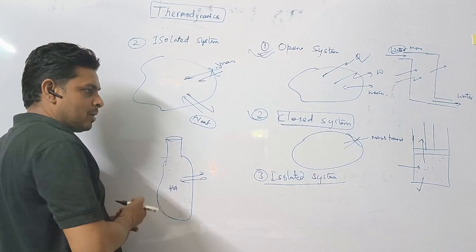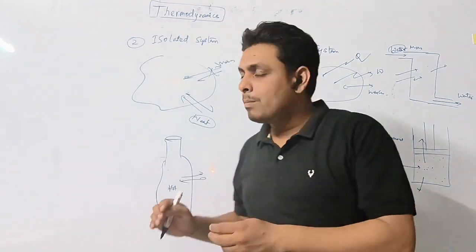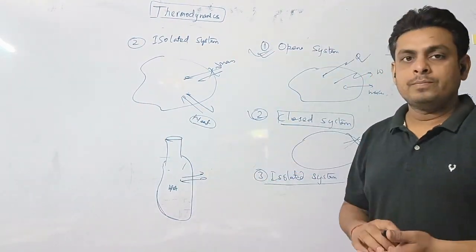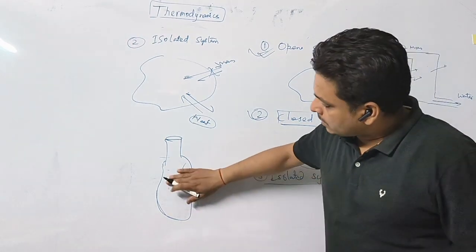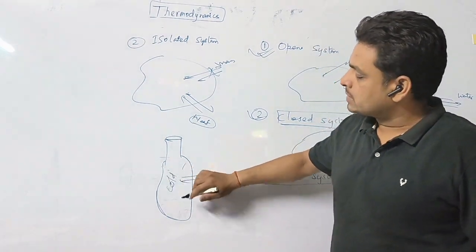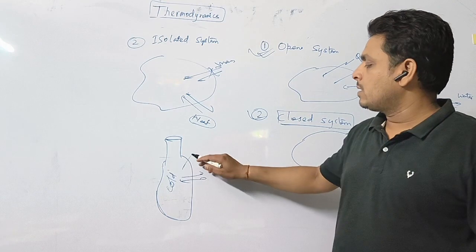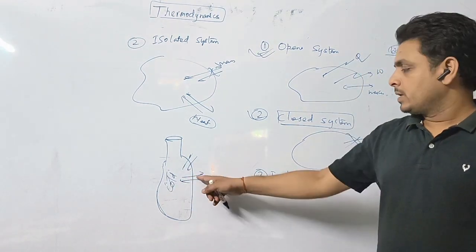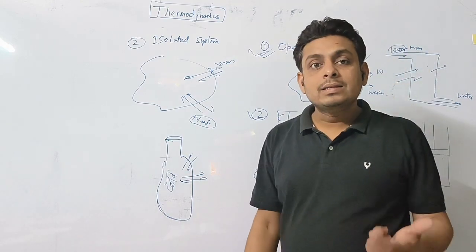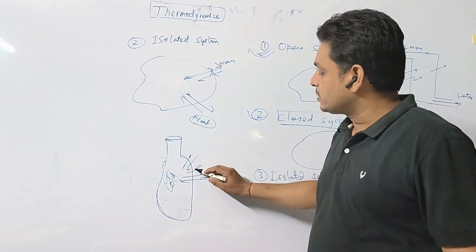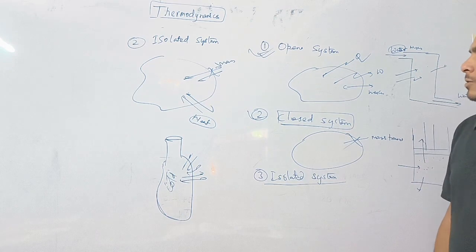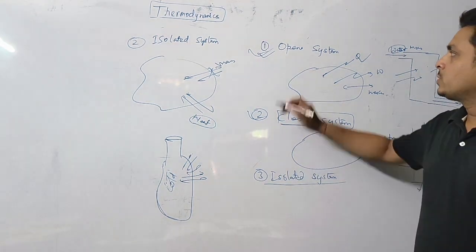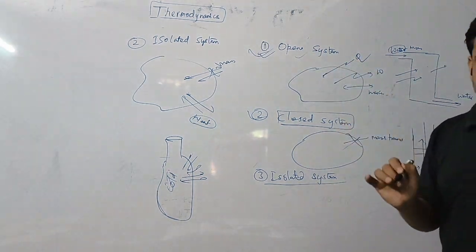So this is an isolated system, and you already know that there is no mass transfer also. If you put cold water for a long time, you will see that there is no decrease in the coldness of the water. Why does this happen? Because it is an isolated system, right? So I have already taught you the three types of systems.